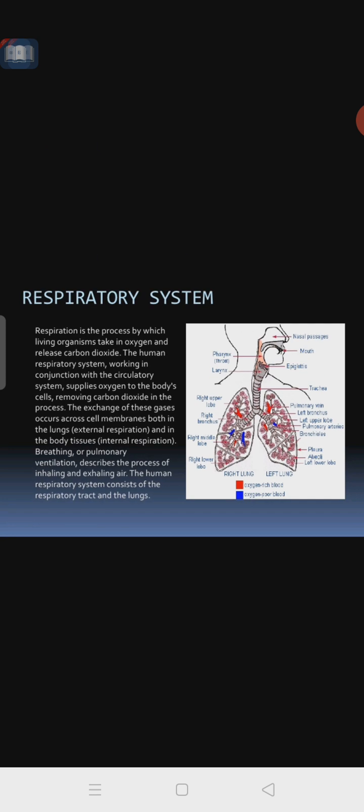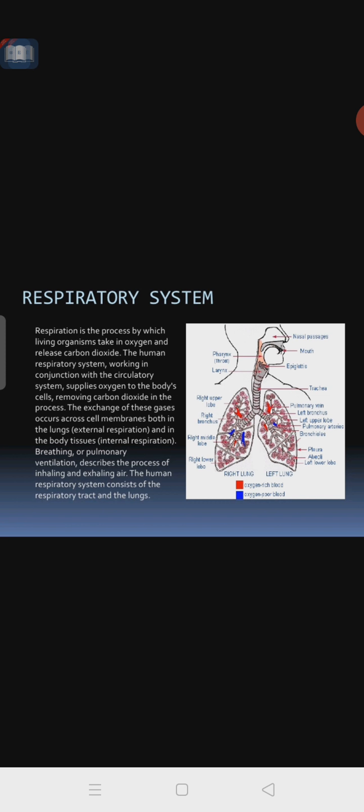Respiration is the process by which living organisms take in oxygen and release carbon dioxide, that you all know. The human respiratory system, working in conjunction with the circulatory system, supplies oxygen to the body cells, removing the carbon dioxide in the process. The heart and the lungs both play an important role in the exchange of gases. Deoxygenated blood will be mixed and become oxygenated. So this is the actual process.